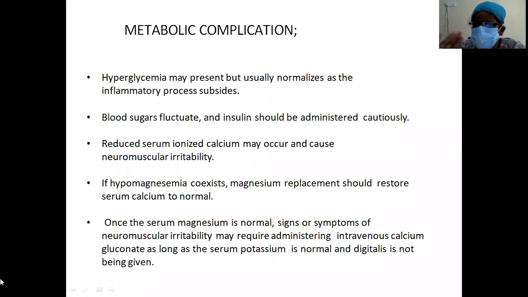Here mostly the sugars will be fluctuating. So hyperglycemia is known to occur in these patients, and you have to manage with insulin. Serum ionized calcium is also decreasing, and as the ionized calcium decreases, neuromuscular irritability will be there. If hypomagnesemia coexists, first the hypomagnesemia has to be restored, and then the calcium also has to be restored. Then the neuromuscular irritability will come down.